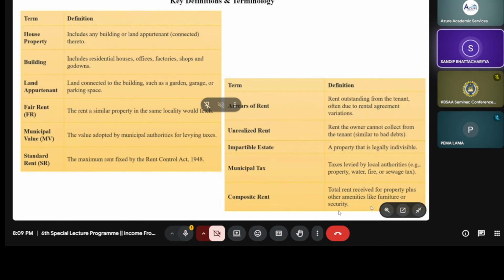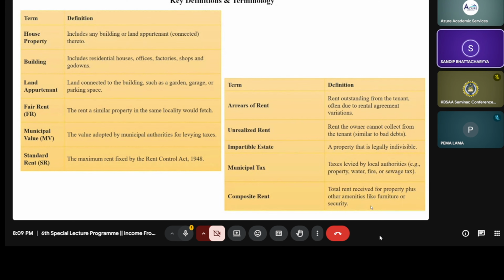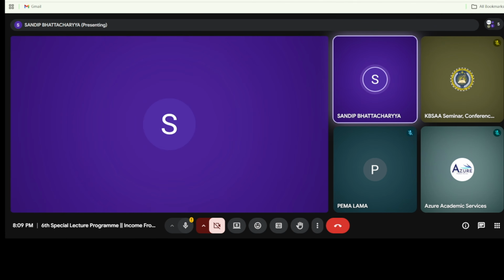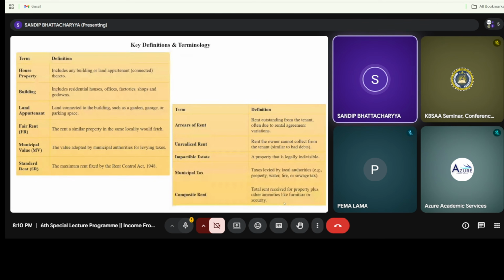Next is the fair rent. Fair rent is the rent of a similar property in the same locality that would be fetched by an individual. For example, suppose I have one house in the Kolkata area, in a particular area. The fair rent is, in that particular area, what is the expected rent, or what will be the rent per square foot area? This is actually the same locality value.